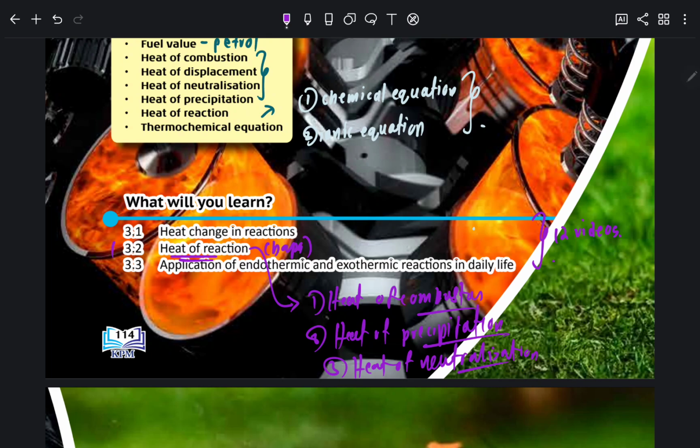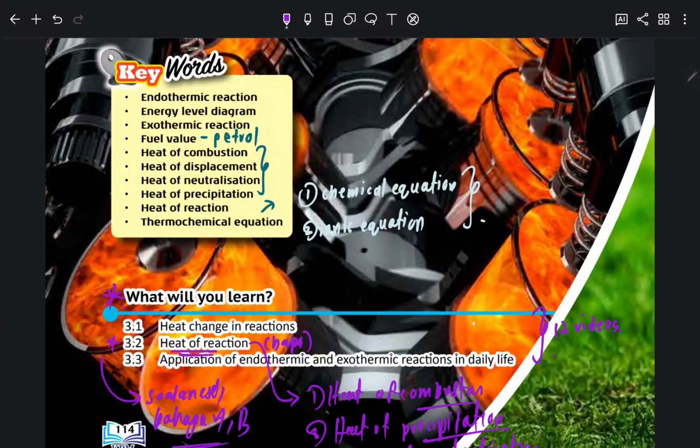Okay. This 3.2 ini boleh menjadi soalan essay atau masuk dalam bahagian B atau A dalam paper 2U. So saya sangat-sangat risau dengan this topic. Sebab this topic sangat mudah tapi sangat senang untuk buat careless. So I want you to pay attention in this what you will learn. So saya dah explain semua term ini.